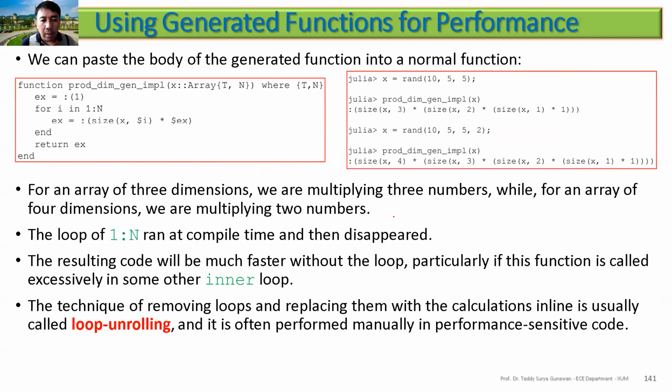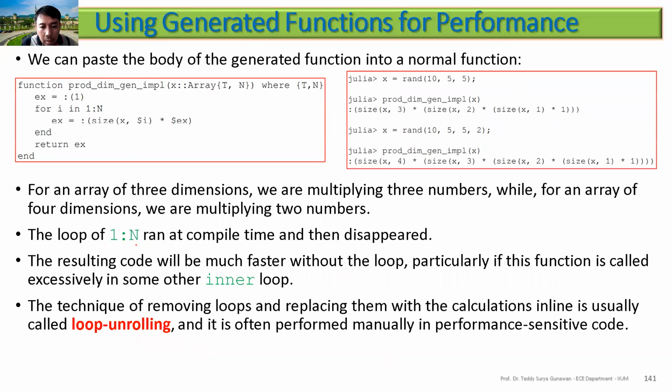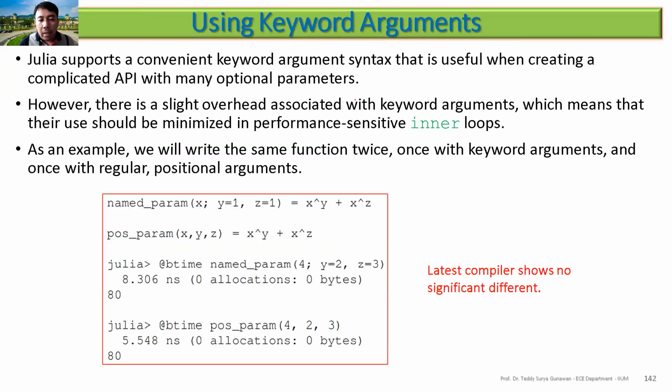But the time, what's the time? Maybe the next one. The time here, no, it doesn't measure the time there, so you can try to measure the time here. You can try to measure the time because it's already compiled, so it already knows. Okay, the next one, the last for this chapter, is using keyword arguments.